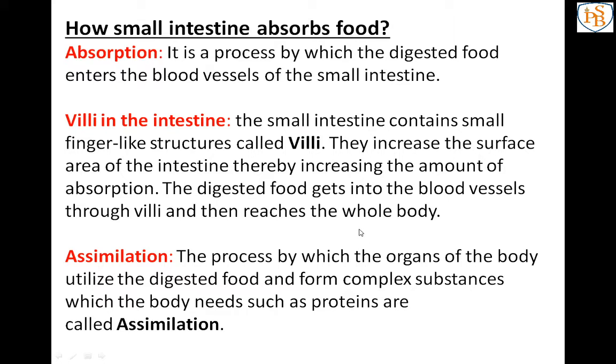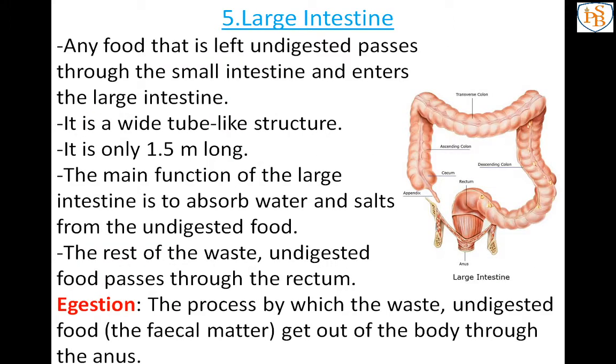So in this assimilation, the cells that are present in our body break down glucose with the help of oxygen, producing carbon dioxide and water. So in the assimilation process we get energy, the energy is released, and we utilize that energy. Then the undigested food is passed into the large intestine.